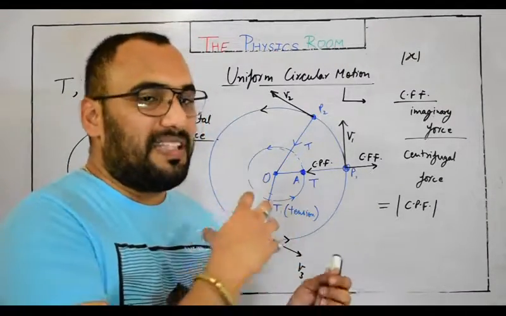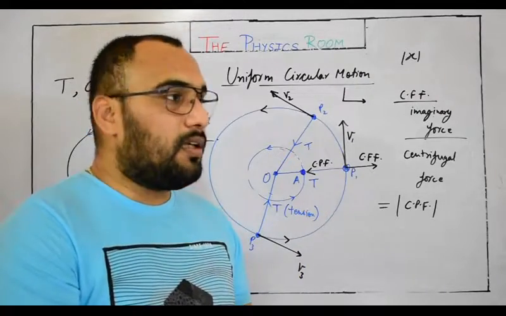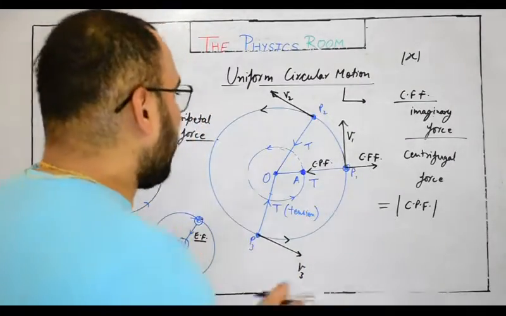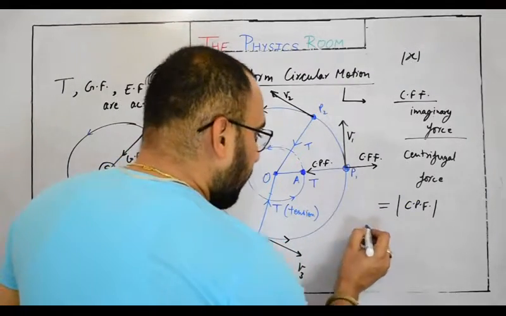In your syllabus, its mathematical formula is not there, but for your extra knowledge, I am just going to tell you the generalized formula for centripetal force.